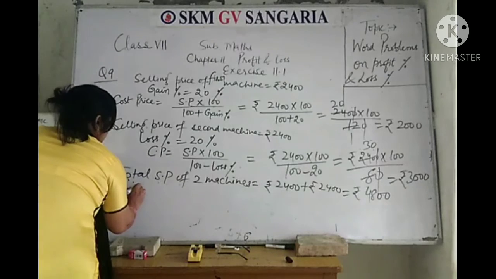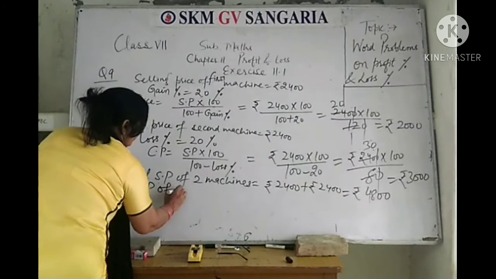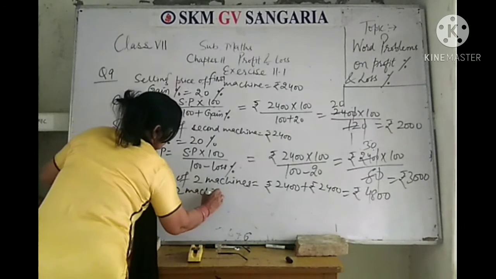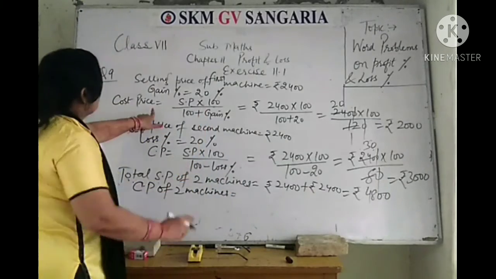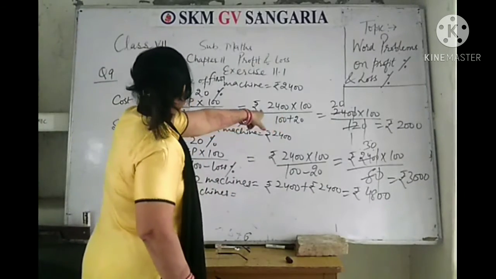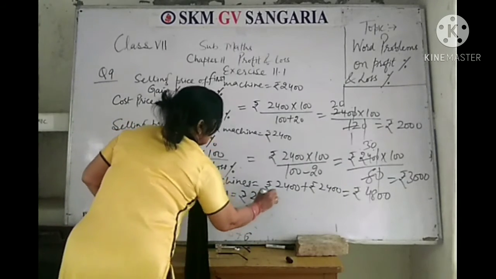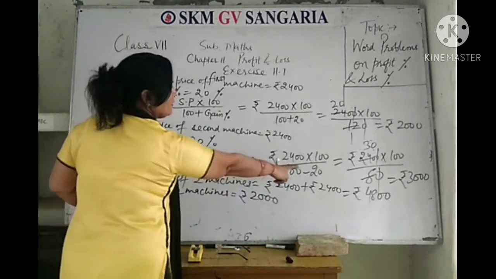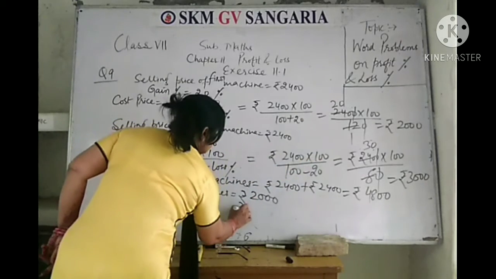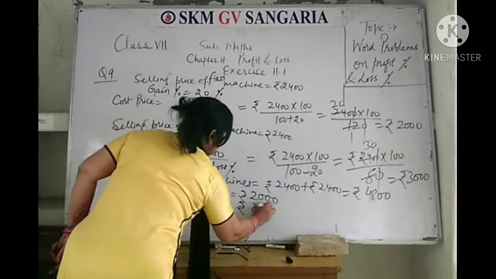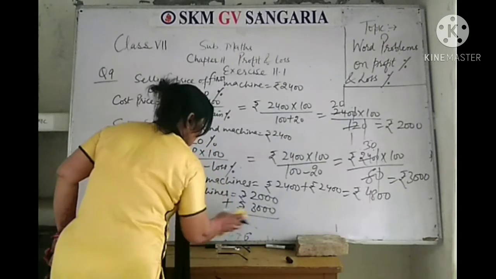Now here, the cost price of two machines. The cost price of the first machine was rupees 2,000 and the cost price of the other machine rupees 3,000. Now add.